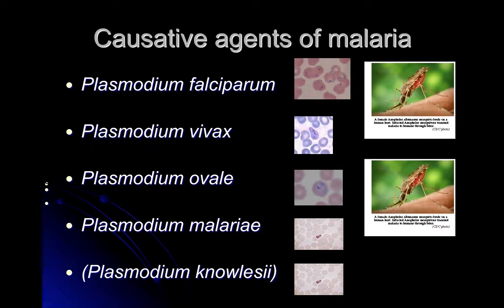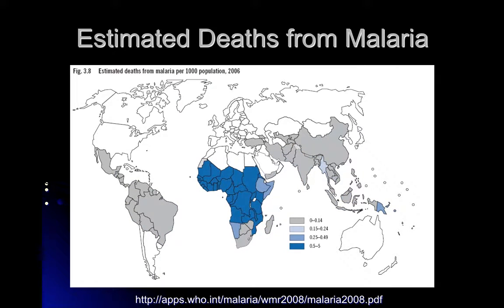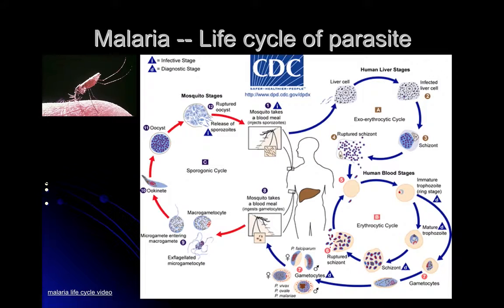On the screen, you're also seeing some pictures of the different parasites in the peripheral blood smear, as well as the Anopheles mosquito that transmits the disease. The global distribution of malaria emphasizes the fact that many cases are focused in sub-Saharan Africa. This also overlaps with the deaths from malaria, most of which are caused by Plasmodium falciparum, and many of which are in children under 5 years old. So remember, Plasmodium falciparum is the worst type of malaria.